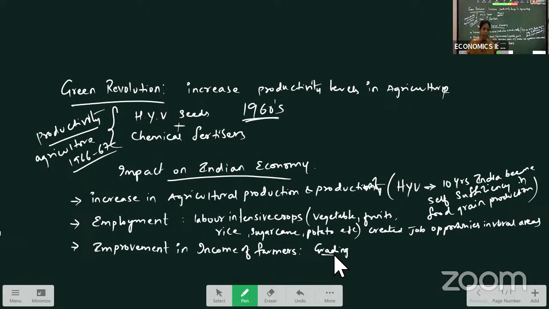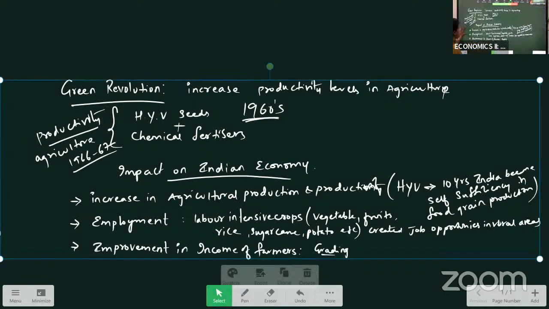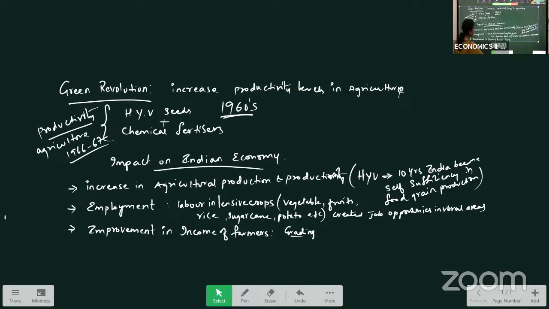Through scientific and technical ways, farmers are able to grade their product. As it is a high grade, a high price is paid to them and middlemen are eliminated here, with which farmers are able to get good remunerative prices for their production. So that way it has increased the income levels of the farmers. The farmers' income levels also improved over here.